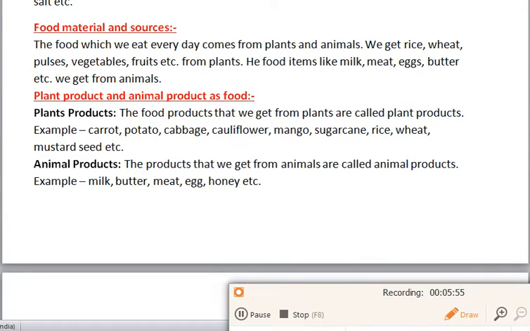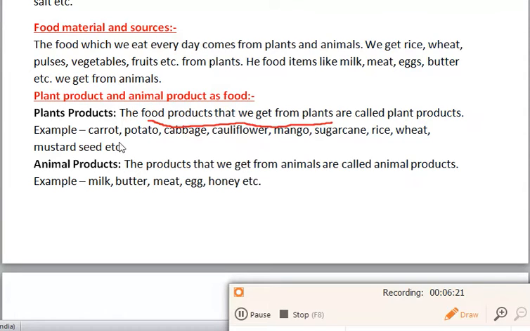The food products that we get from plants are called plant products. So what are plant products? The food which we get from the plants is called plant products. Example: carrot, potato, cabbage, cauliflower, mango, sugarcane, rice, wheat, mustard seeds, etc. You know that we eat different parts of a plant. For example, we eat the roots, the stem, the leaves, and even the flowers of a plant.